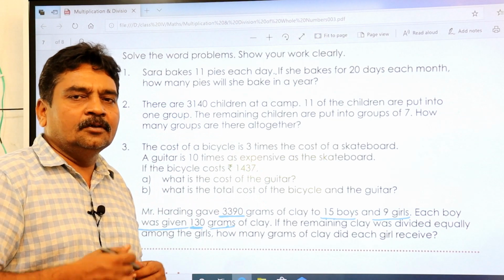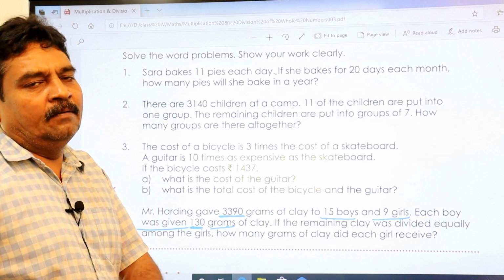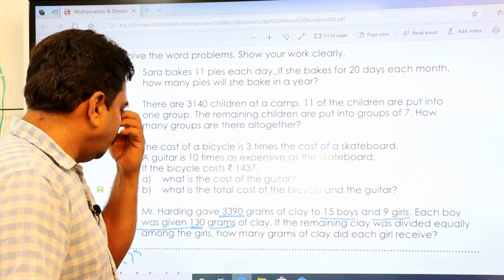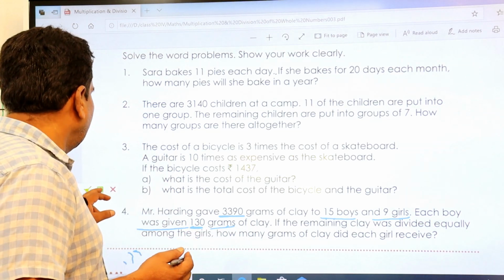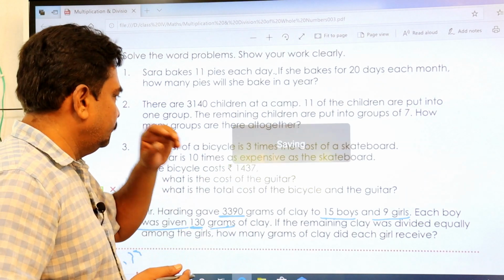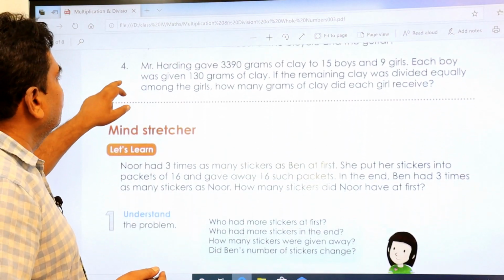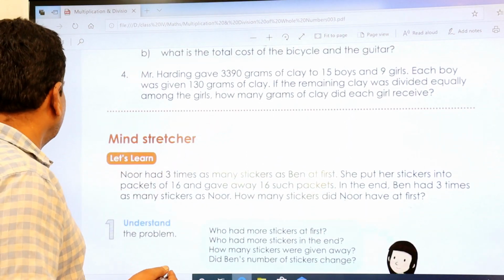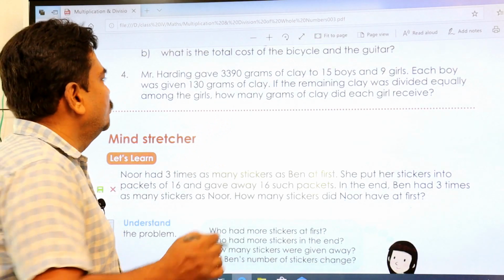We are following it, so you have to raise to that level compared to our local books. So this is the question where we have to do it. Let's do this. I'll just take this much space so that you can understand much better. Mr. Harding, first you do this.